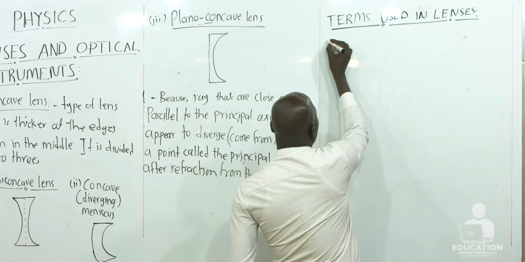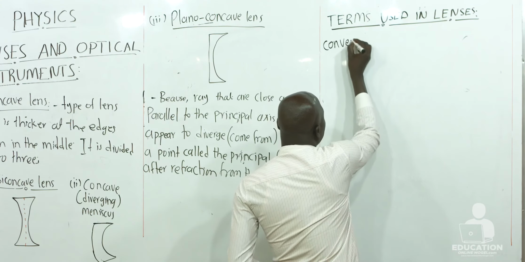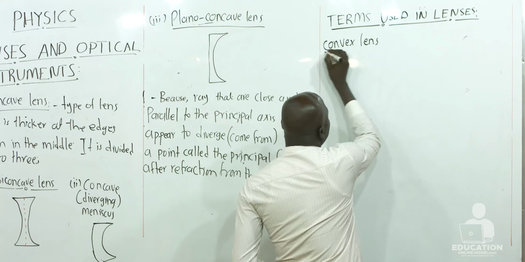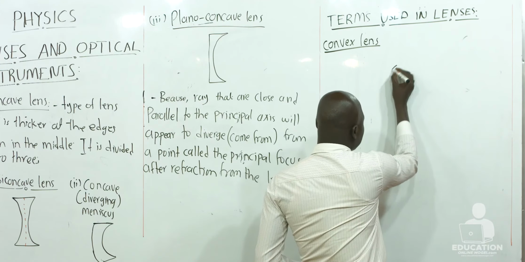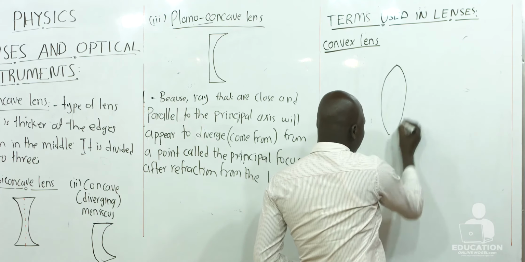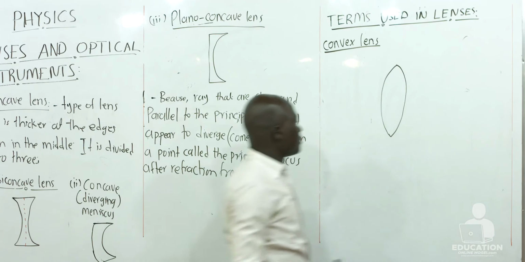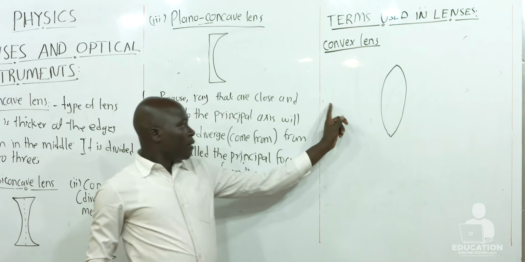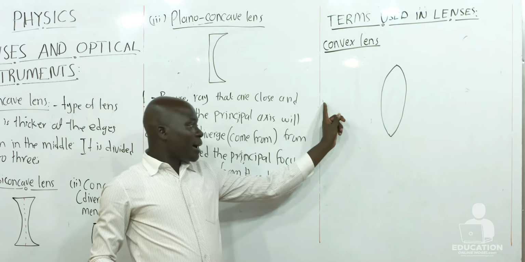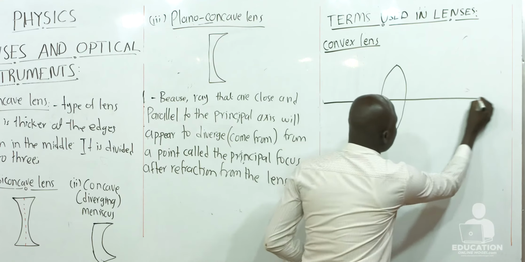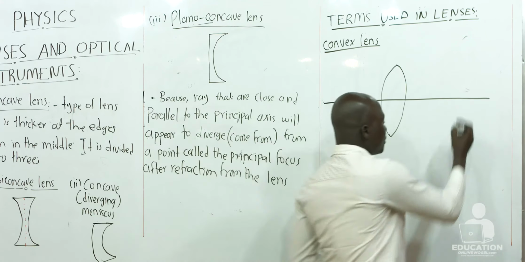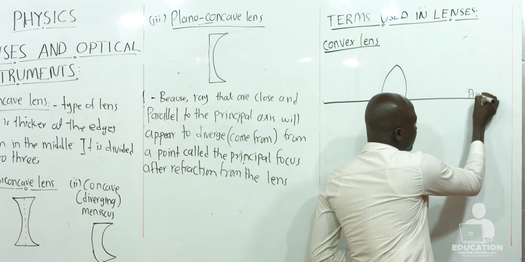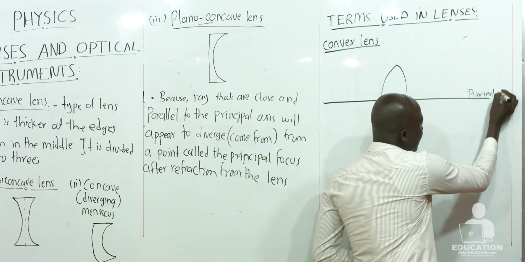Now when we take a convex lens, this is how it appears. There is a line passing through the center of the lens, and we call this line the principal axis.